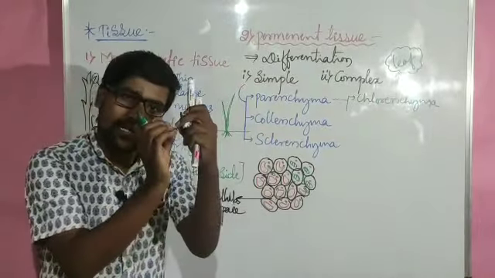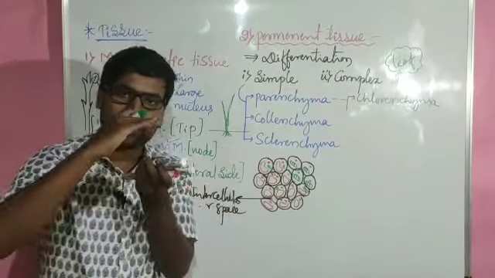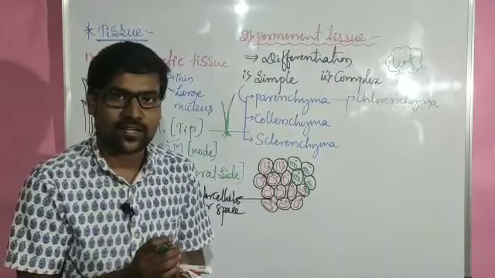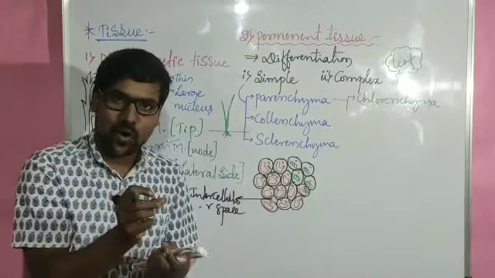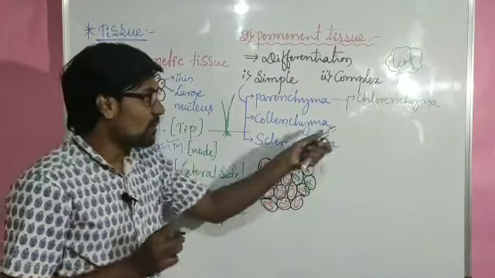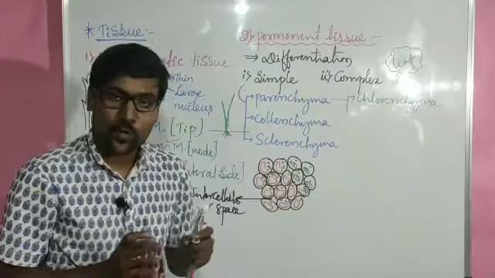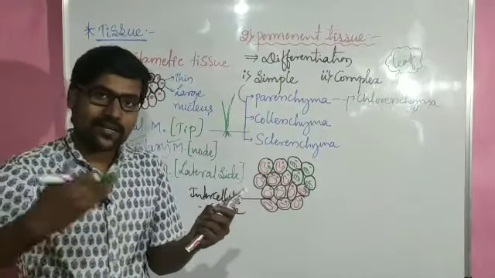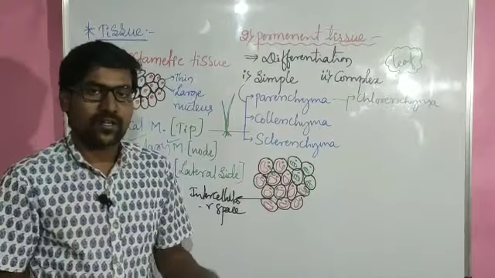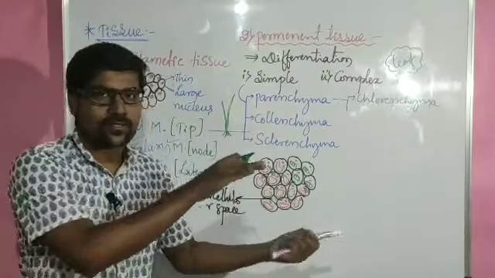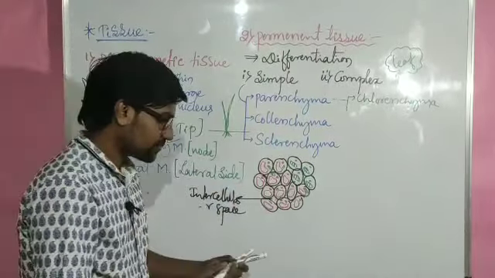And even when the plant stem is young, when the plant is small, its stem is green. Why? Because it has chlorenchyma. When the plant is old, that green color changes into a hard covering. That hard covering is made up of other tissues. I will explain that one.